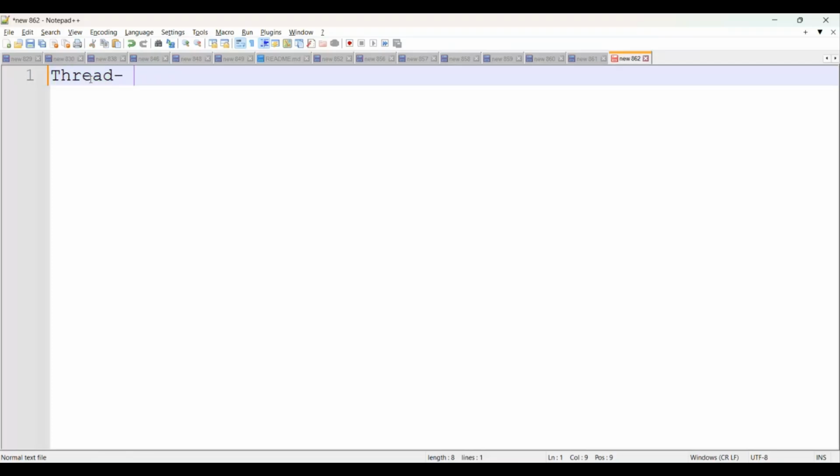Multi-threading in Java. Then we'll start with the thread concept. See, what is a thread? A thread is a lightweight part of a process. It means you can simply say it is a small piece of a process. That's called a thread. A process is like a big task actually.